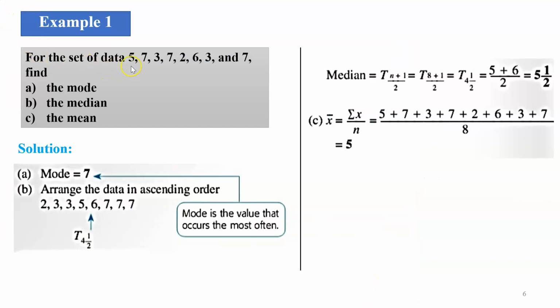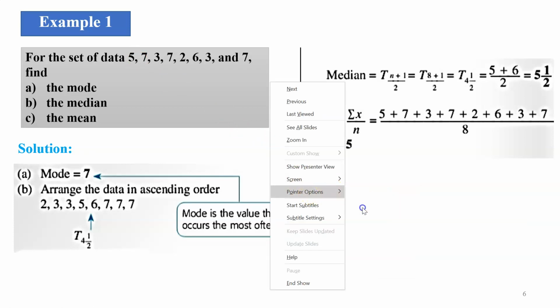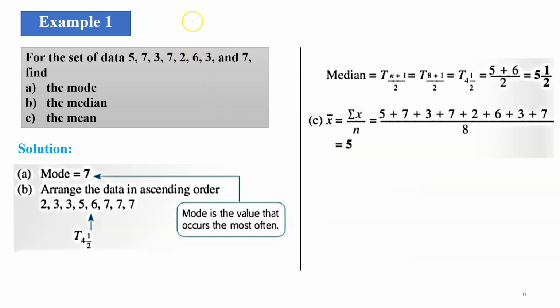Okay, so let's see the first example. For the set of data 5, 7, 3, 7, 2, 6, 3, and 7, you need to find the mode, median, and mean. So, what is your N over here? N, the number of data. Okay, let me write down a bit. Your N will be the number of data. Berapa banyak bilangan data you ada? 1, 2, 3, 4, 5, 6, 7, and 8. So the N will be 8. That is what it means by N, the number of data you have.